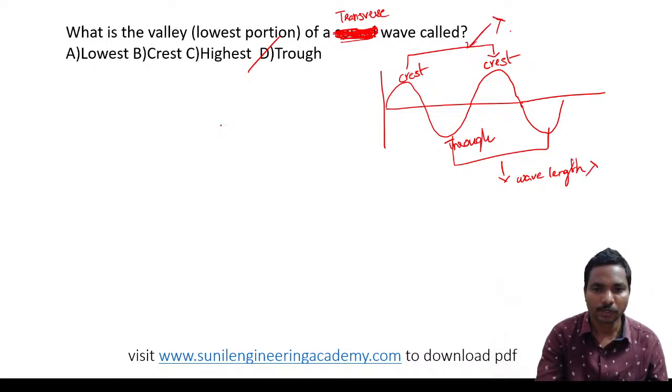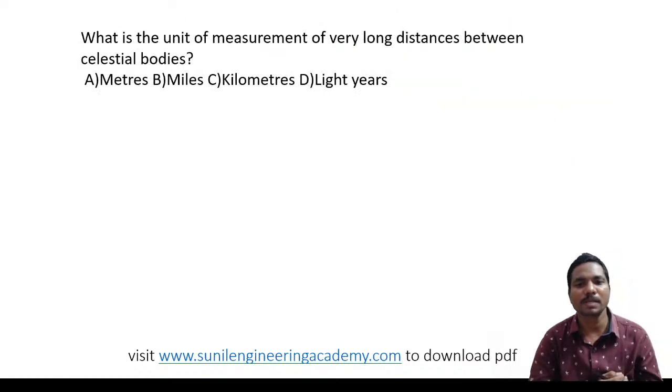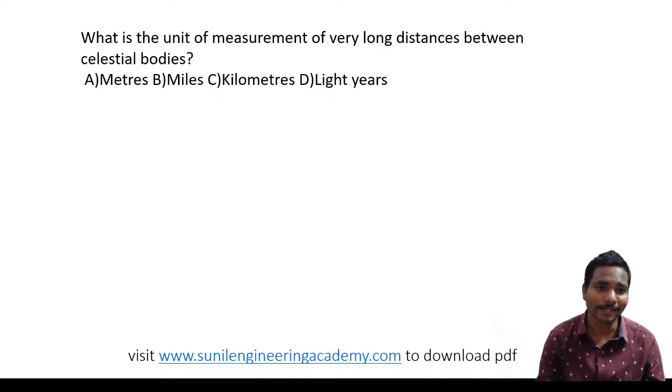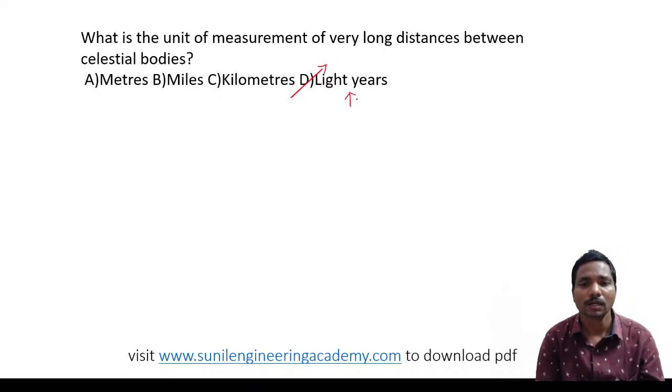Okay, coming to the next one. What is the unit of measurement of very long distances between the celestial bodies? A very easy question. Very long distances between the planets or celestial bodies. We can go with the light year. The light year is nothing but the distance light travels in 1 year.